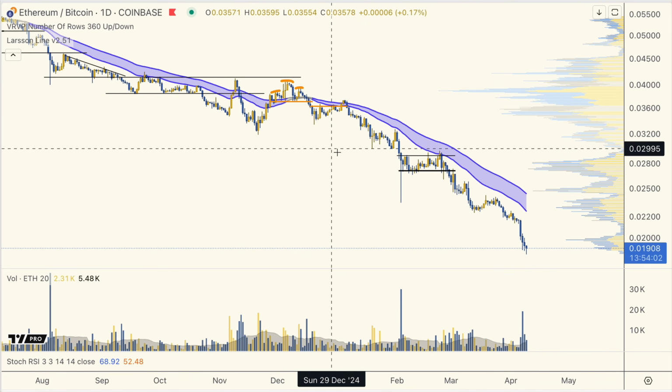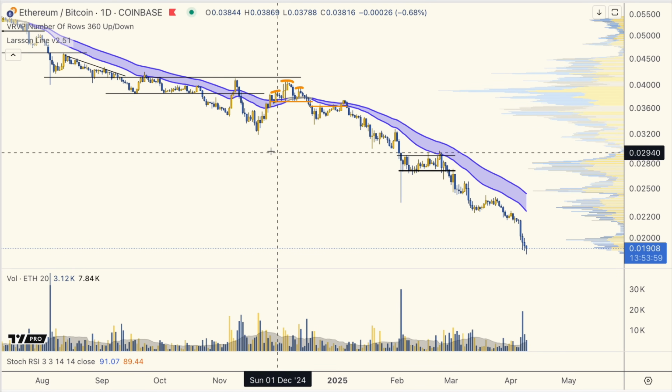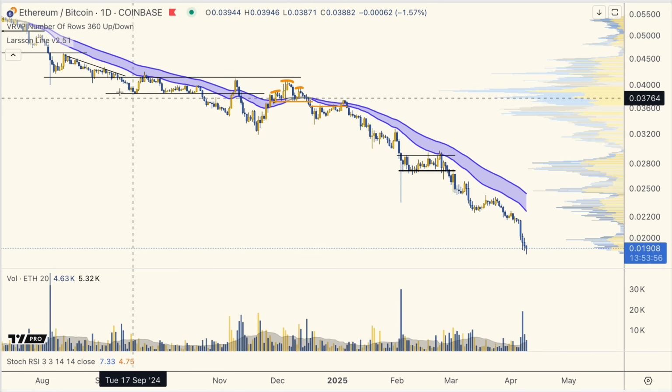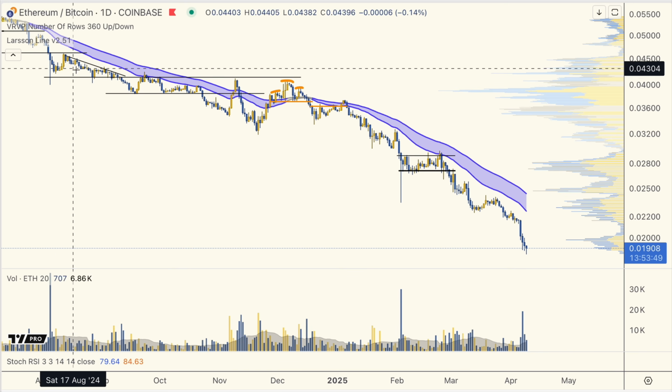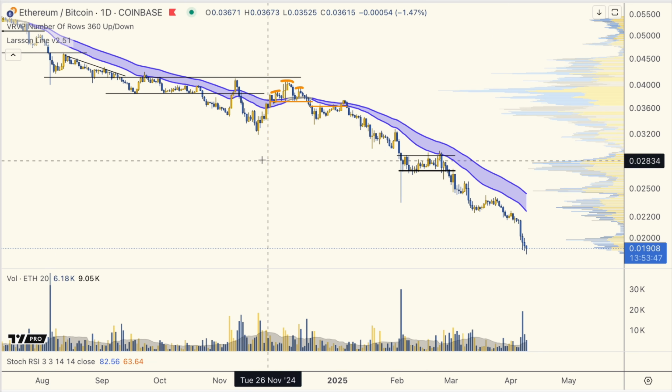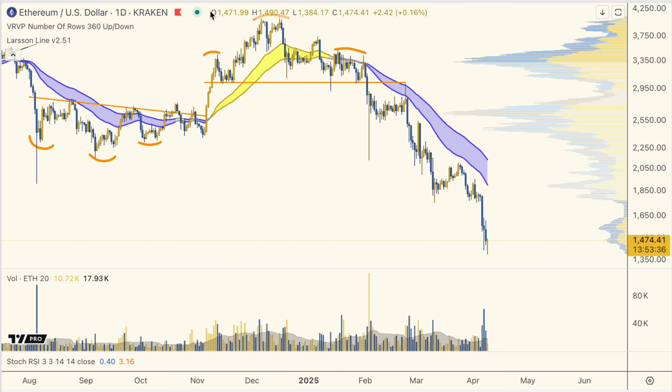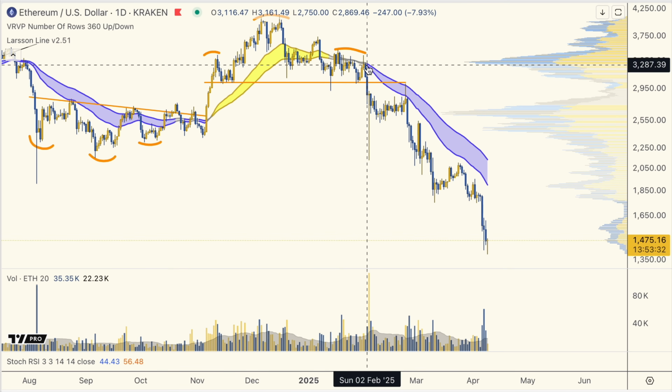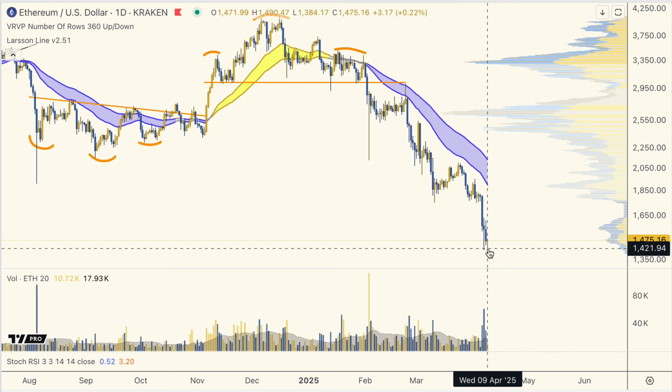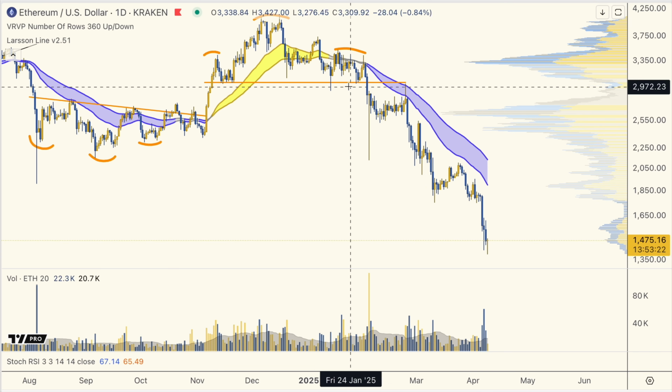So your job now is to go explain that even if one country is better at everything, both still benefit from trade. By the way, I see a lot of people lost a lot of money on Ethereum. I think that really wasn't necessary. This has been crystal clear for over a year, a straight line down with Larsson Line blue on ETH to BTC. ETH/USD made this head and shoulder pattern, confirmed exactly as Larsson Line flipped blue, and then it dropped another 50%. There was really no need to hang on this ride, guys.